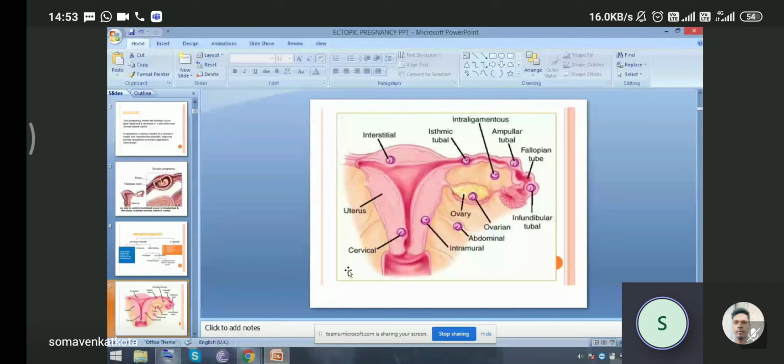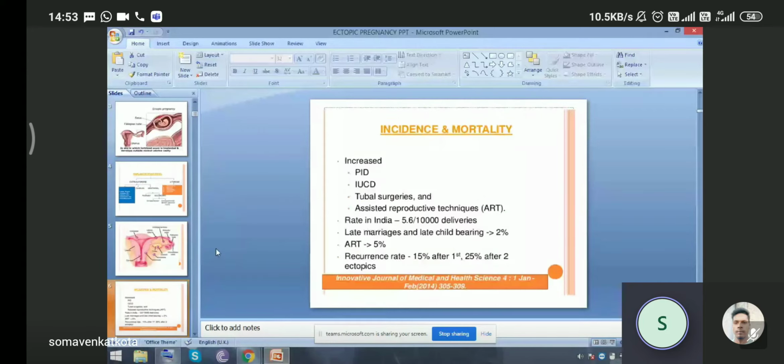So what are the incidences and mortality? The incidence increases in patients having pelvic inflammatory disease, with an intrauterine copper device, any tubal surgeries, or assisted reproductive techniques like IVF. The rate in India is 5.6 per 10,000 deliveries. With late marriages and late childbearing, more than 2% can have ectopic. With assisted reproductive techniques, more than 5% incidence. The recurrence rate is 15% after the first ectopic pregnancy and 25% after a second ectopic.